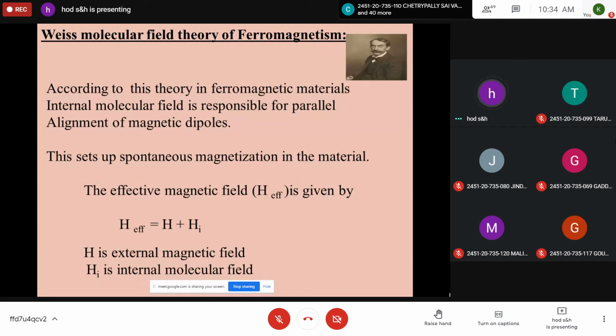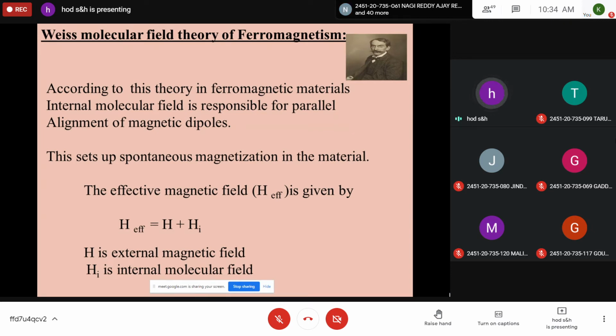A small derivation is there. According to Weiss's theory, in ferromagnetic materials, the internal molecular field is responsible for parallel alignment of magnetic dipoles even in the absence of a magnetic field. So in a ferromagnetic material, there exists some internal molecular field.